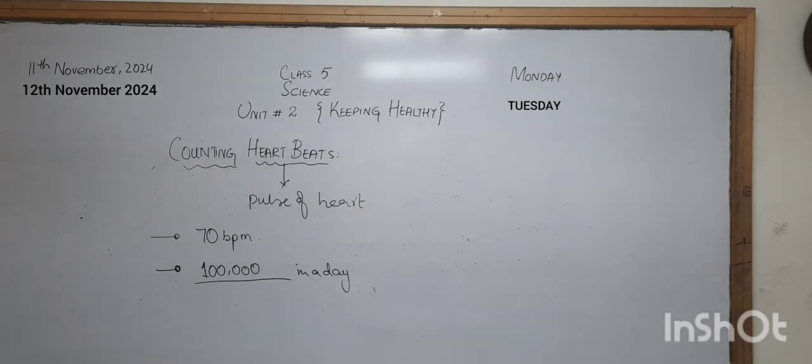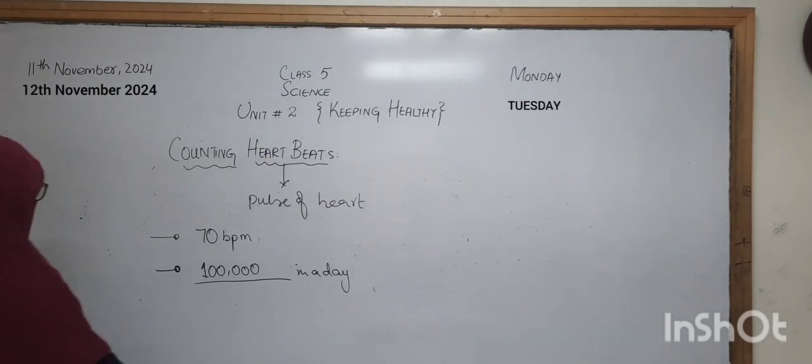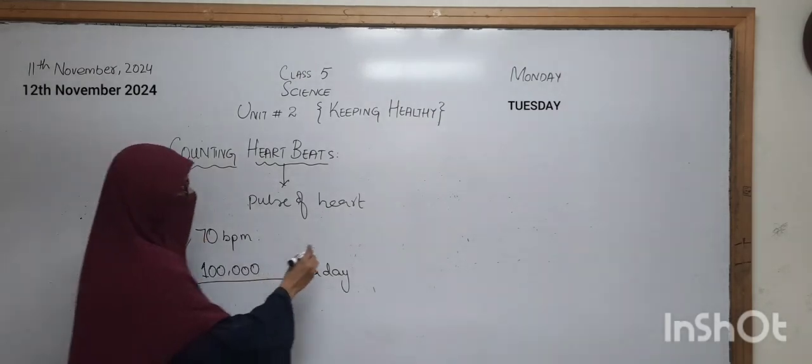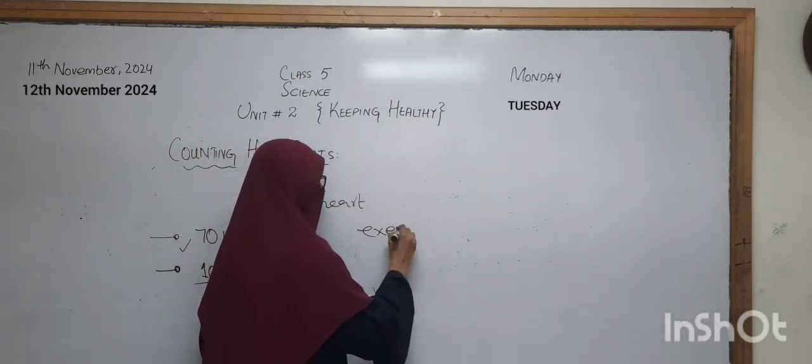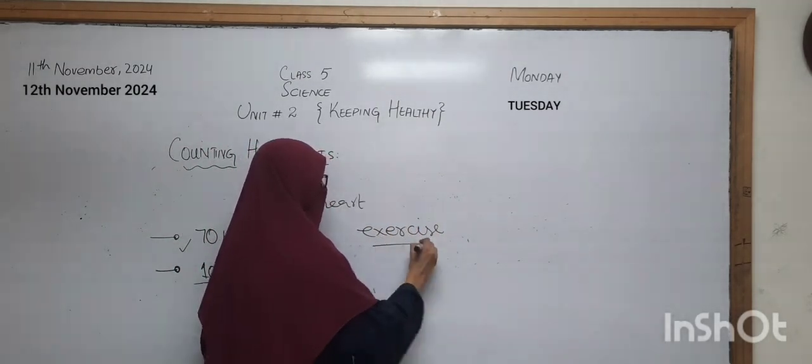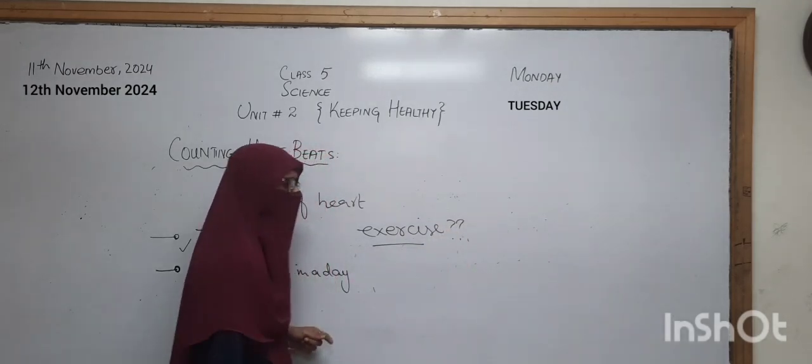Okay, we have done about the pulse rate, and we can also discuss that there are differences. If we are at rest, we have the pulse rate of 70, and what happens during exercise?